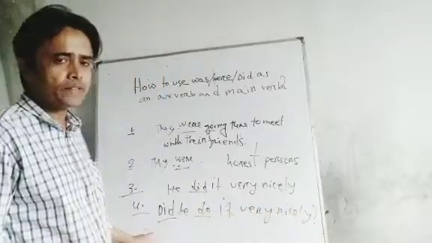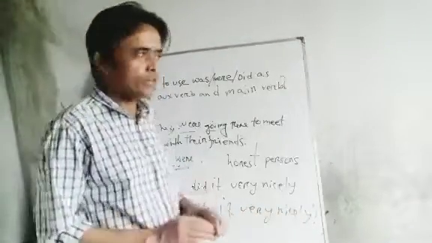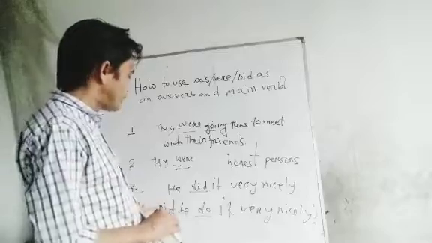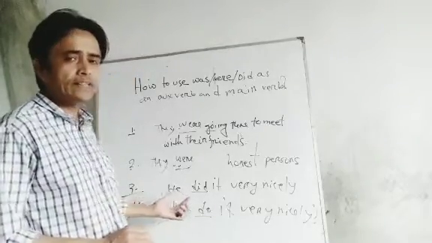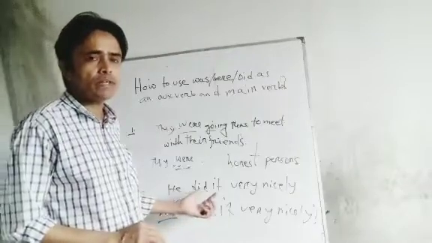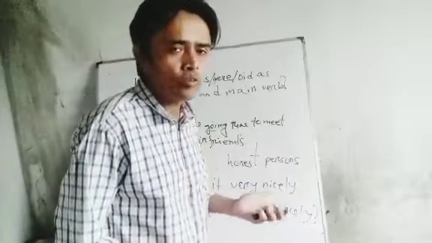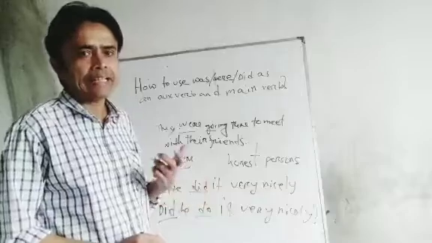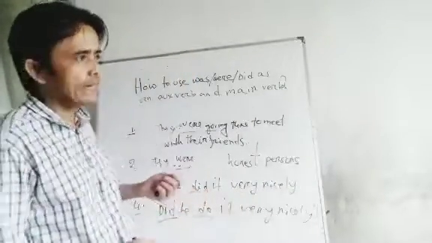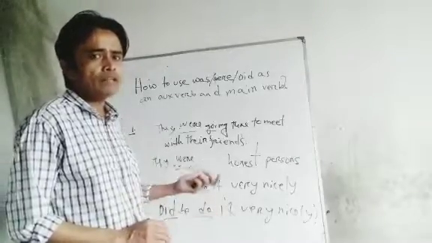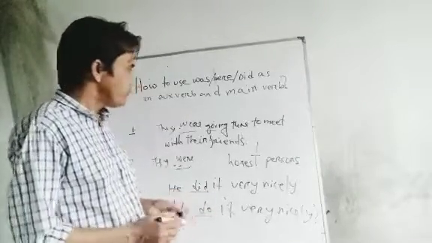Okay, do you understand? And by this we can make any question, and also we have seen that did may play two roles. One is that it can play a main verb, and also it can play as an auxiliary verb. Do you understand?